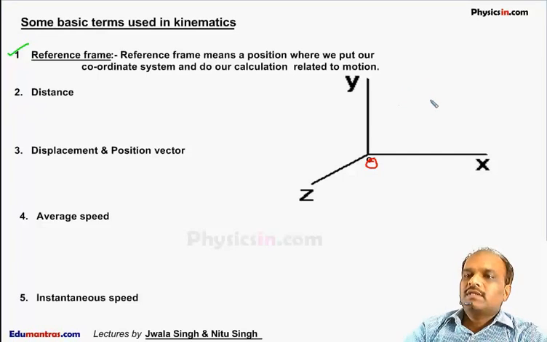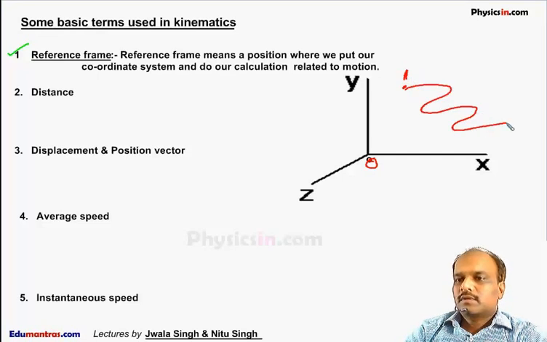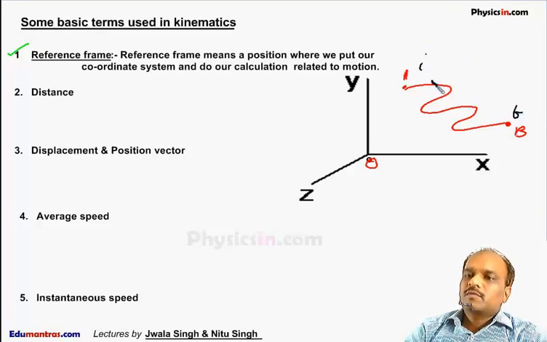Now suppose a particle is at this position A. It moves like this to this position B. This is the initial position and this is the final position of the particle. If I ask what is the length of the path traveled by the particle, then the length of this path is called distance.